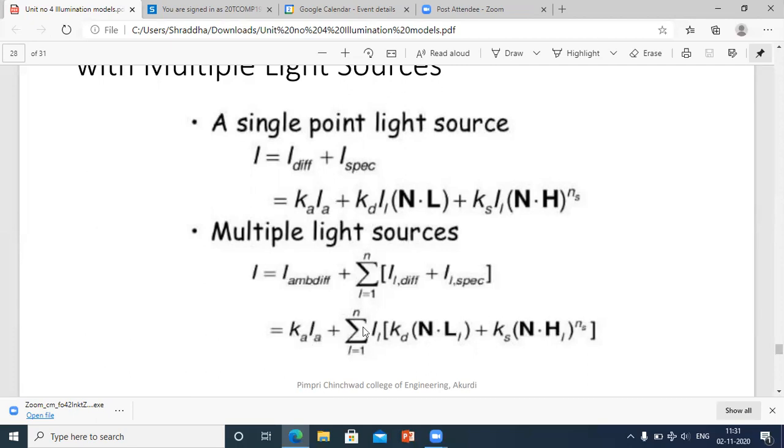Ka into Ia plus summation from i equals 1 to n of IL of i in square bracket Kd, then the diffuse term is given as N dot L of i bracket close plus Ks in bracket N dot H of i bracket close raised to Ns square bracket close. This is the equation regarding multiple light sources, and the above is the equation regarding a single light source.